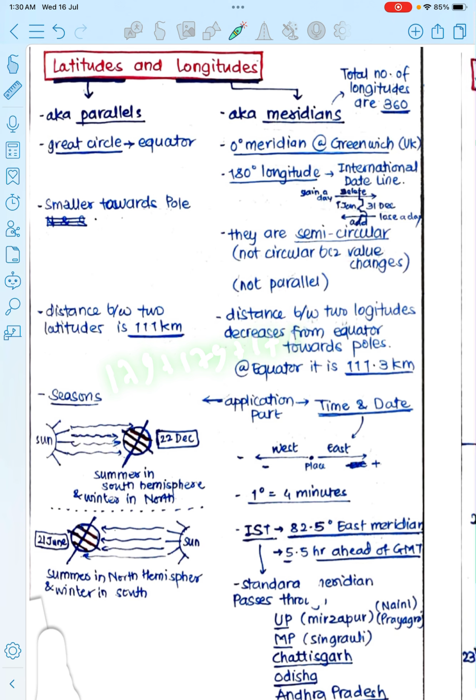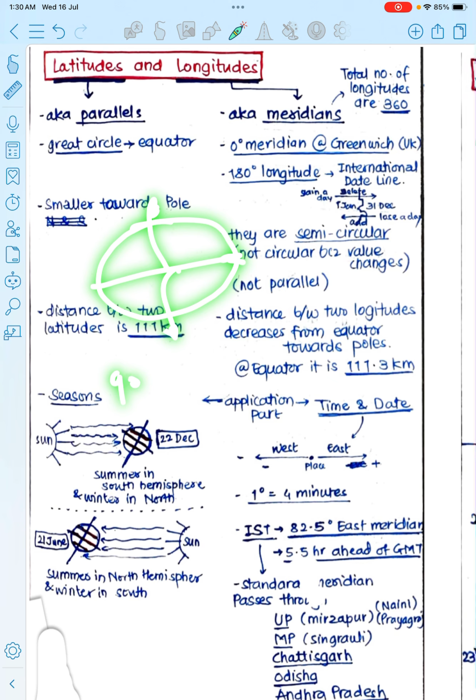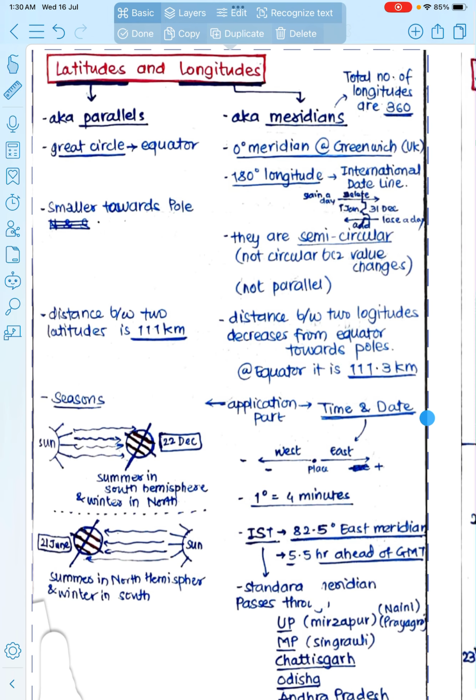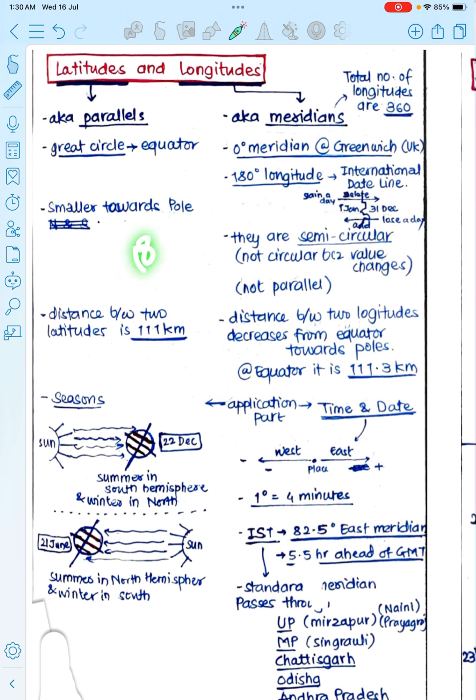ओके, एंड टोटल नंबर ऑफ लैटिट्यूड्स कितने हैं? Latitudes start from 0 degree to 90, and then in the south direction 90. Total 90 plus 90 and plus 0 degree वाला 1 count. Then total number of latitudes कितने हो गए? That is 181. Okay, the latitudes are parallel lines and longitudes are called meridians.